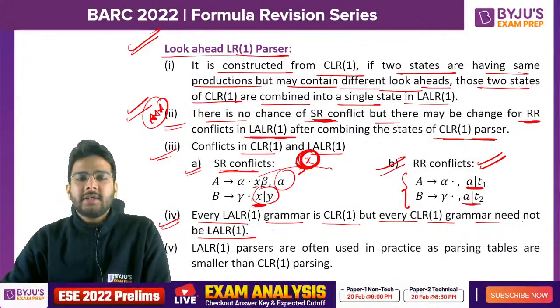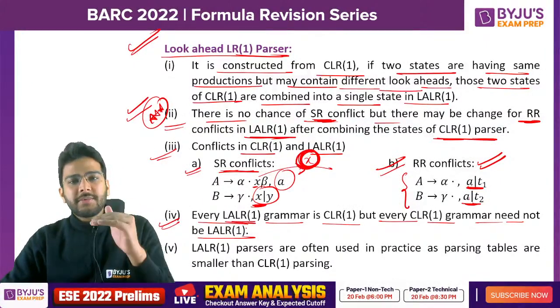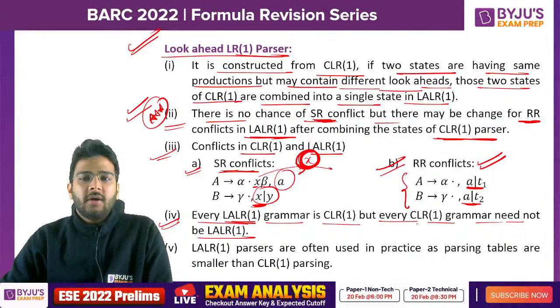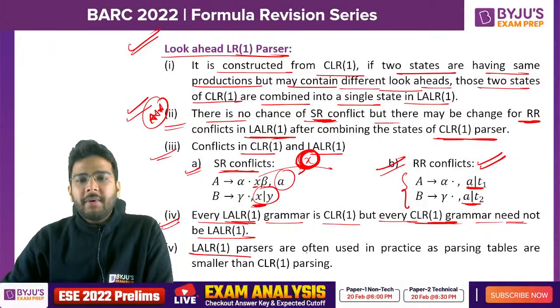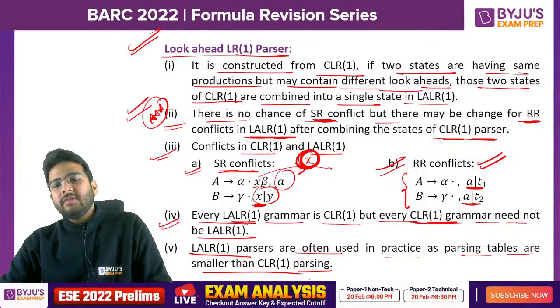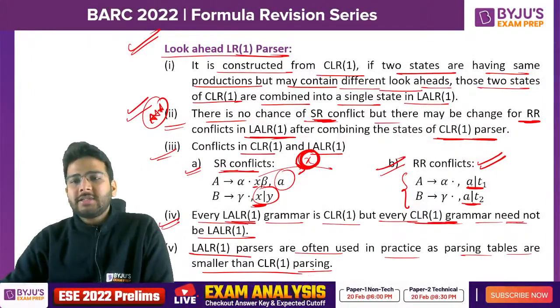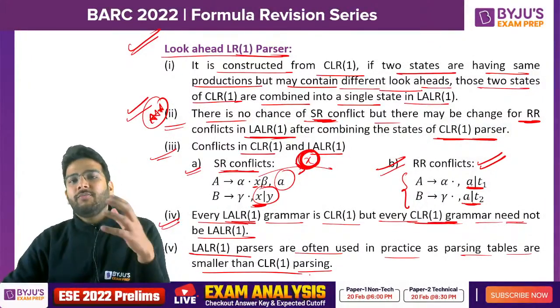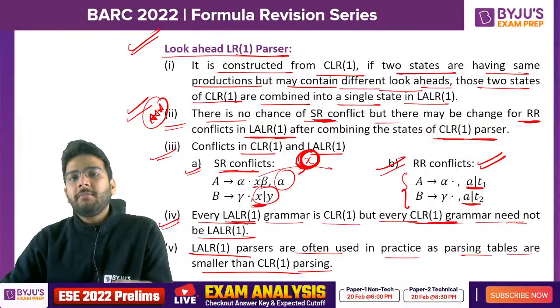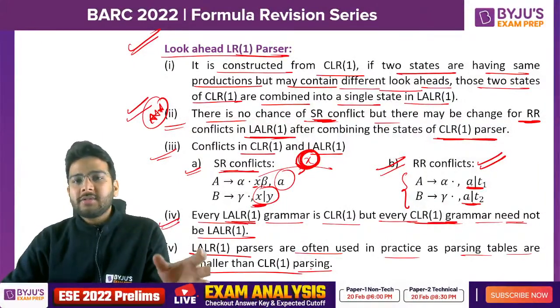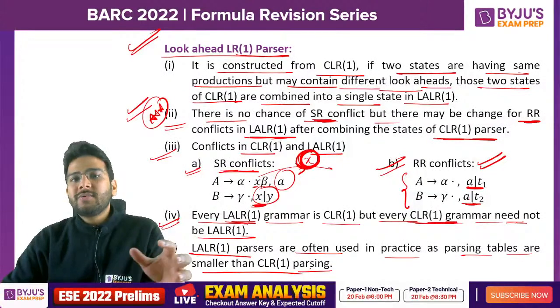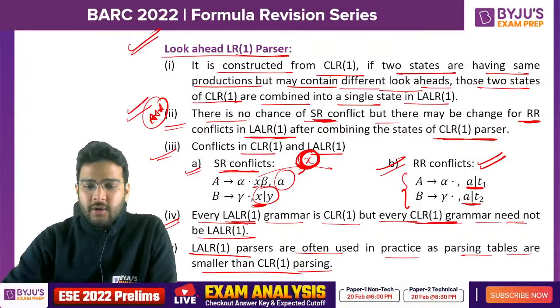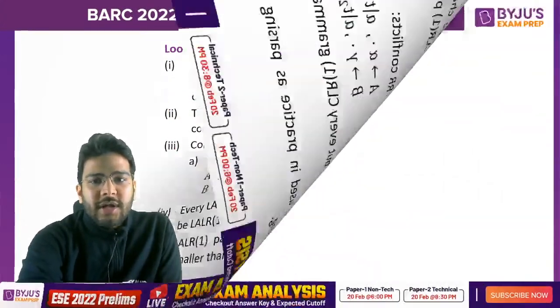Next point is, every LALR1 grammar is CLR1, but every CLR1 grammar need not be LALR1. That is correct, because LALR1 is a subset of CLR1, right? But if you have a CLR1 grammar, it may or may not be LALR1. Now, LALR1 parsers are often used in practice. That is not an important point, but you should know that mostly we use LALR1. Why? Because of less space. In case of LALR1, it consumes less space as compared to CLR1. Clear? So these are the important points.